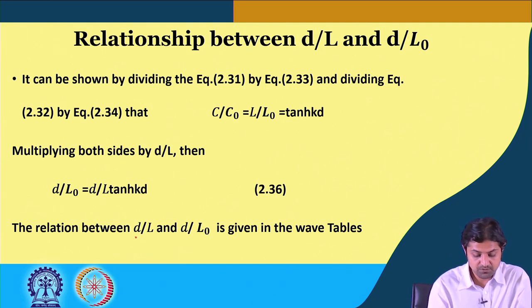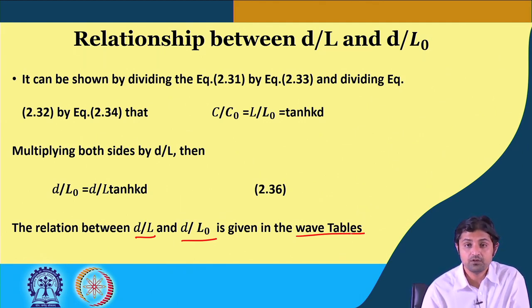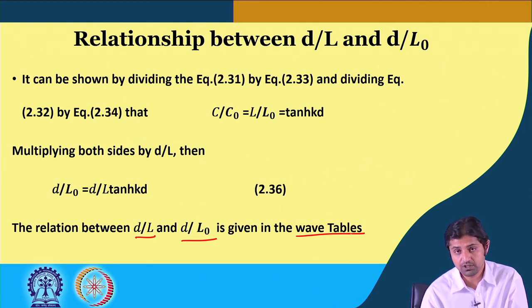Now, the relationship between d by L naught and d by L is given in wave tables also. If you want to calculate, there is something called wave tables, which I will not show you in this course, but if you need to solve, you can always use the trial and error method for solution of the dispersion relationship. But most of the questions that you will be getting in your assignments will be based either on deep water or very simple cases, where you can use the equations like the dispersion relationship or the velocity potential.